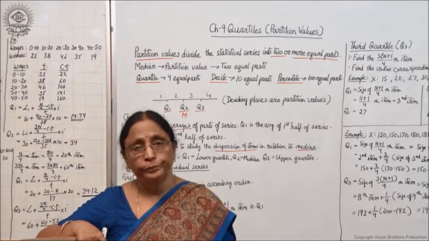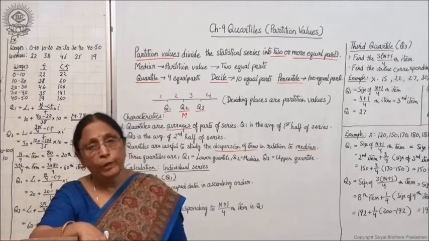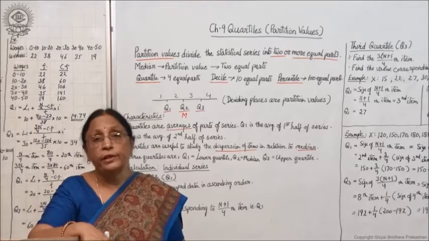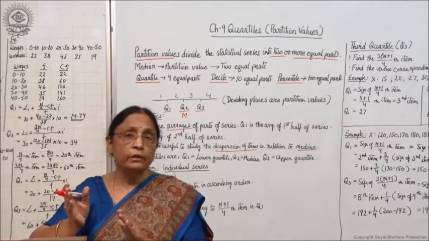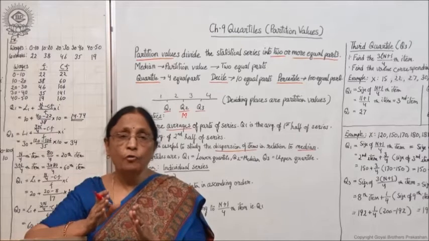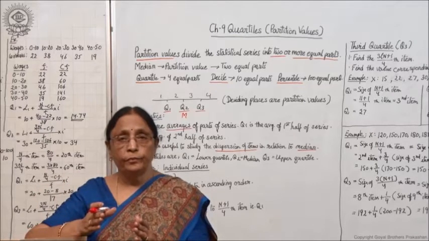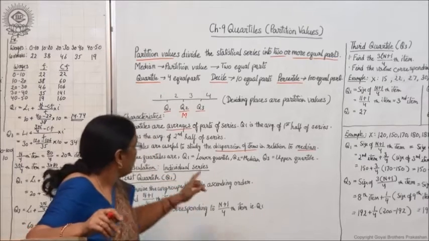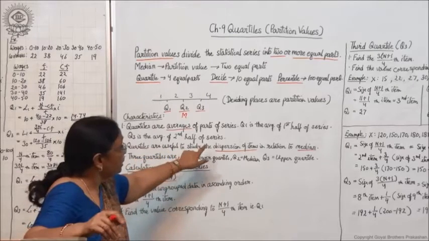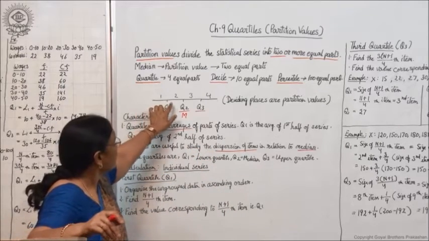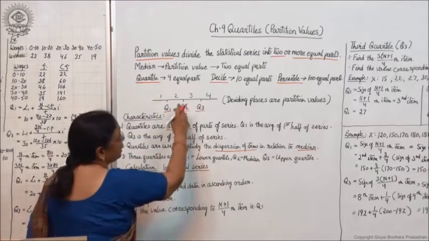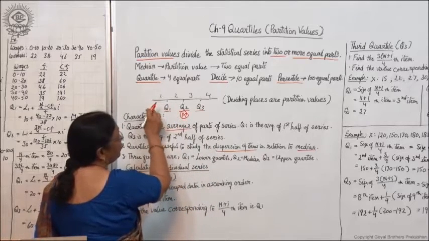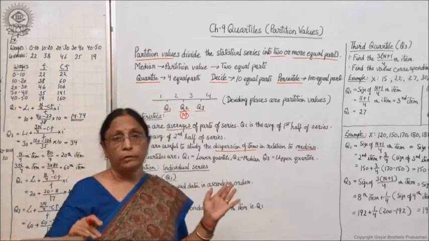Median is the central value dividing the series into 2 parts, and the other quartiles give an indication of how far the items are scattered from the median. Measures of dispersion you will study in detail in the next chapter, but here quartiles are useful to study how much the items are scattered from the median on this side and on the left-hand side.